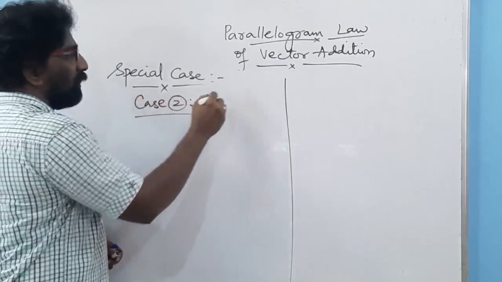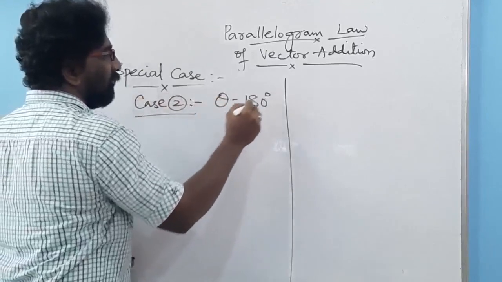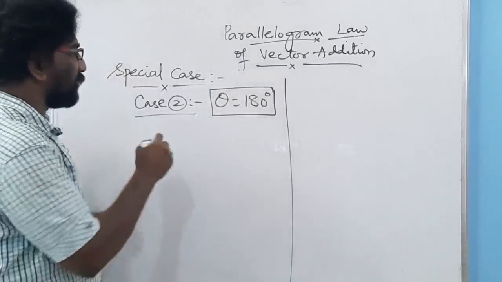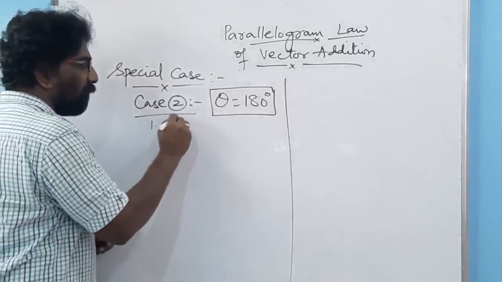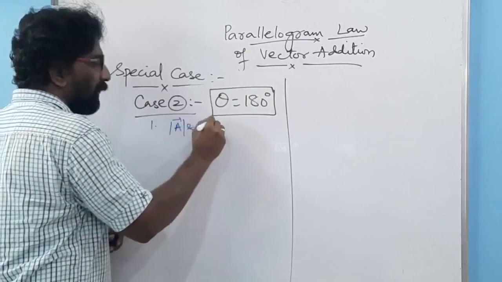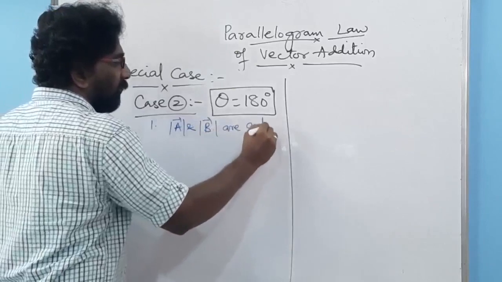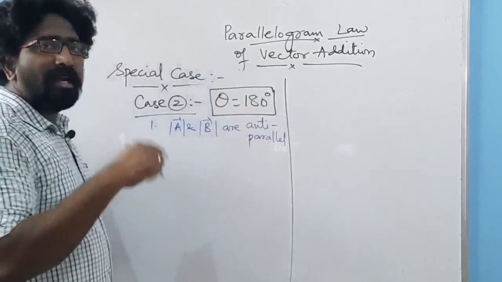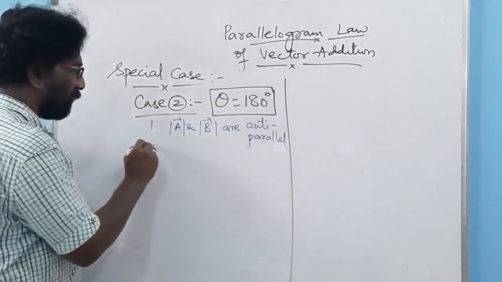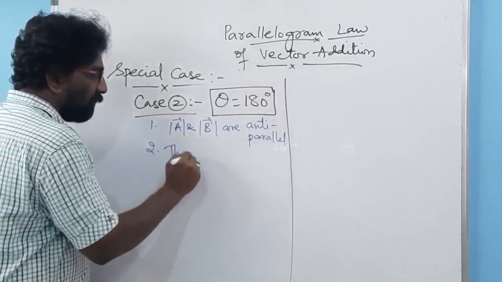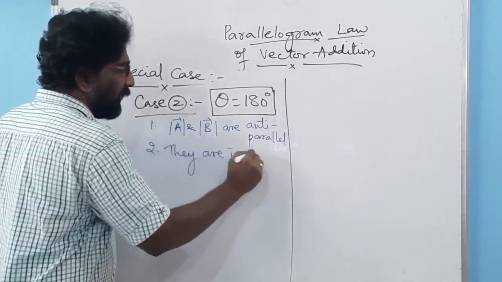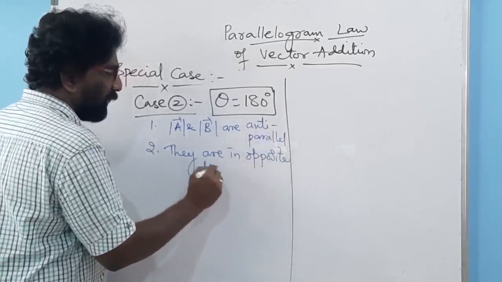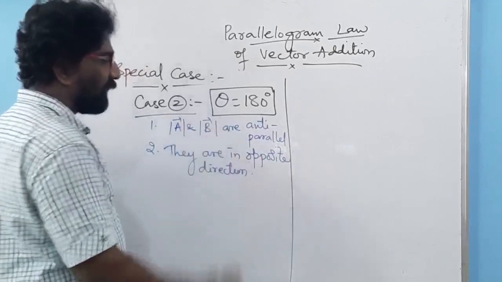Case number 2, theta equal to 180 degrees. Let us see what happens if theta equal to 180 degrees. If theta equal to 180 degrees, your vector A and vector B are anti-parallel. That's the first point. Second, they are projected in opposite directions, which means they are moving in opposite directions. These are two very important points.